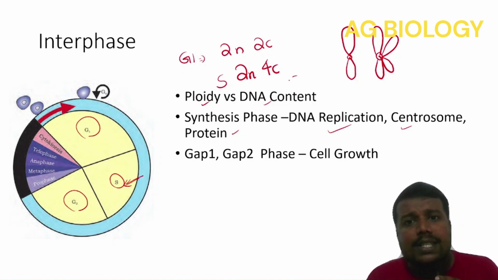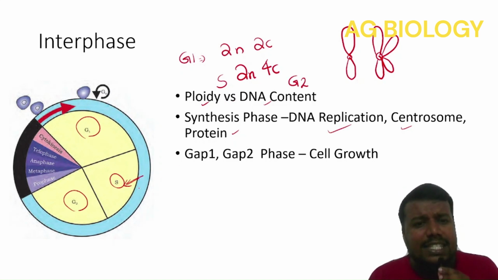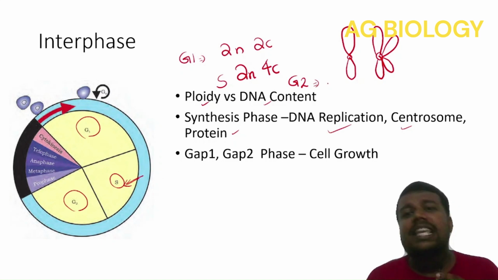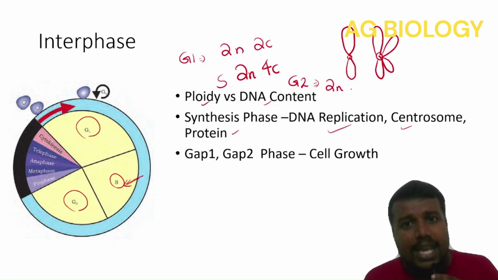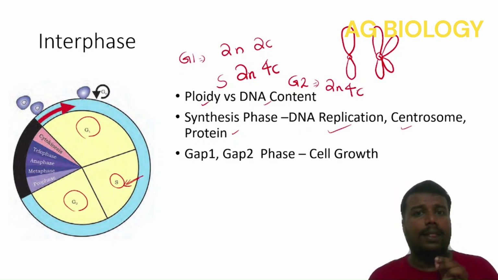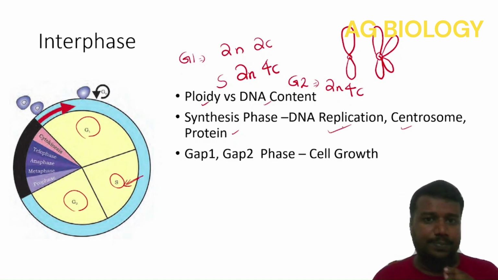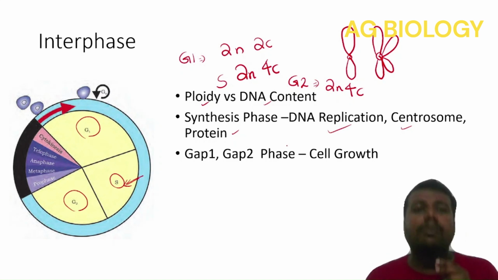So throughout G2 phase, which is just after S phase, what will be the haploidy number? Since it's equational division, there is no change in haploidy number, which is 2n and 4c. That is the DNA content. We will see some questions based on this DNA content and haploidy while discussing questions.